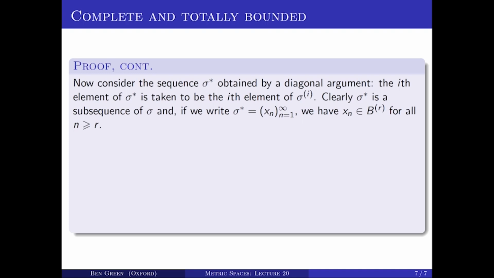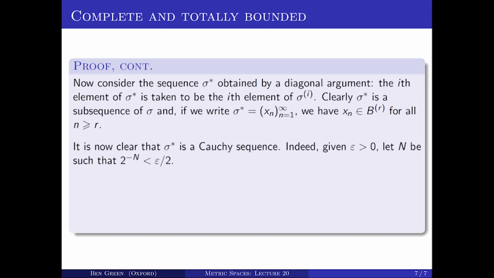So we've got a sequence sigma star, x1, x2, and so on, such that the nth element xn lies in this ball B to the r. And remember, B to the r is a ball of radius 2 to the minus r. But that makes it really clear that sigma star is a Cauchy sequence, because if you give me epsilon greater than 0, just choose a capital N such that 2 to the minus capital N is less than epsilon over 2.